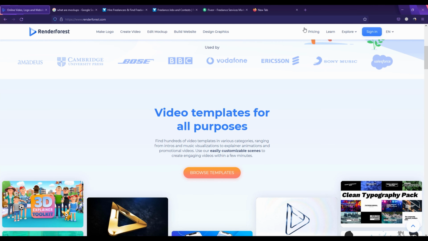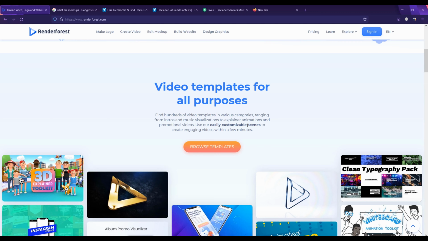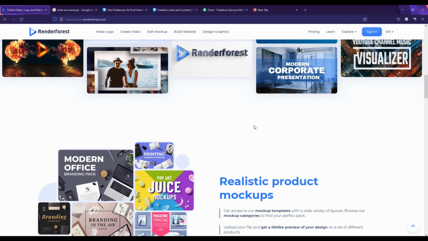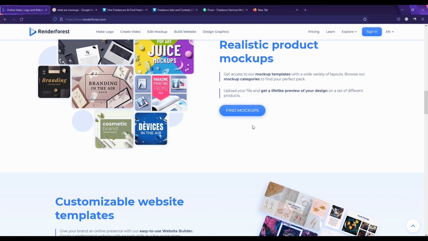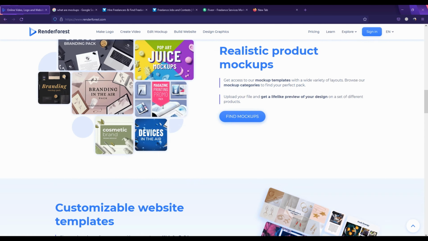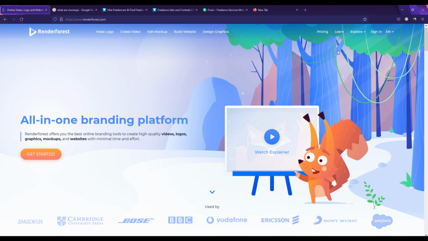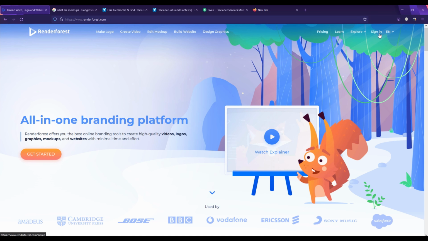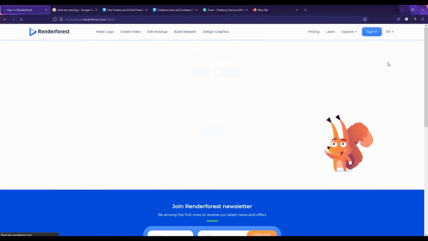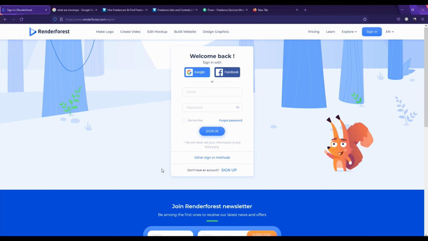And you can see if you scroll down, there are hundreds and thousands of video templates available on their website. But we're not gonna do any of those. Like I said, we're just gonna click stuff and earn money. So right now we're going to sign up on their website. To sign up, you need to click on their sign in button, and then you will be taken onto a page that says welcome back. But we do not have an account already, so let's click on sign up.